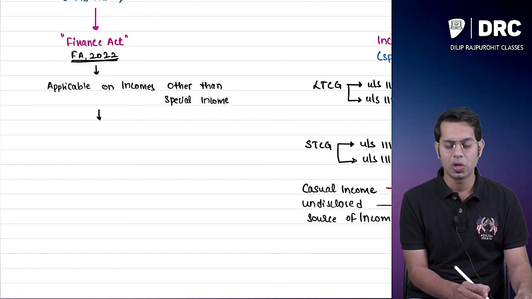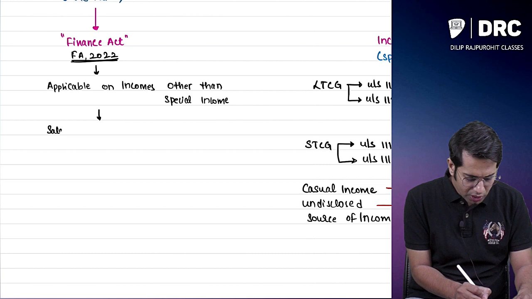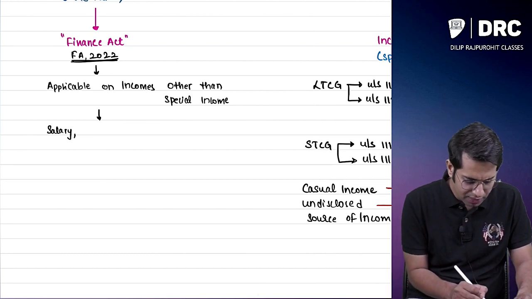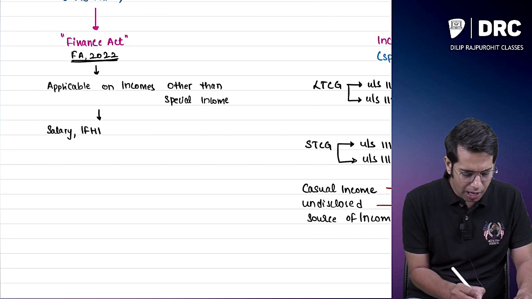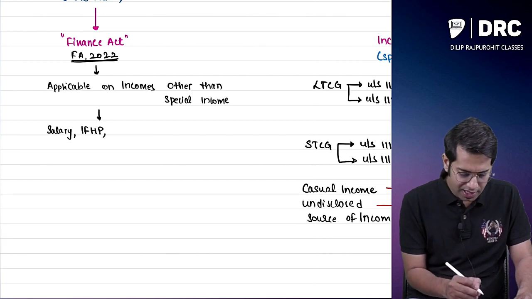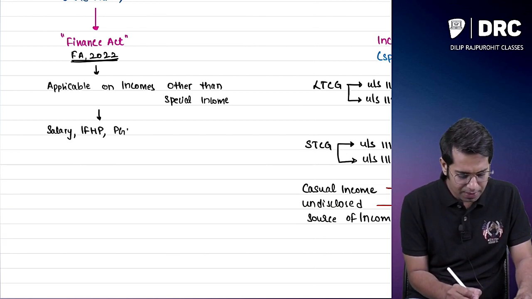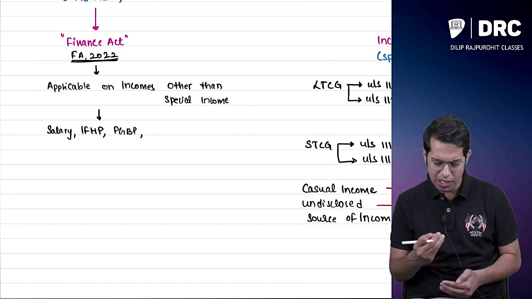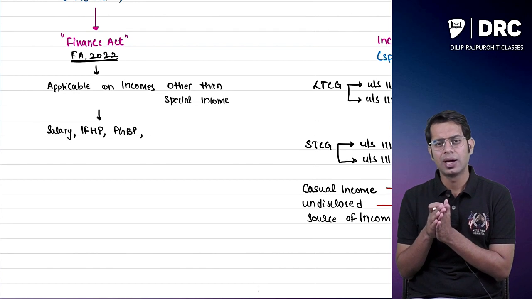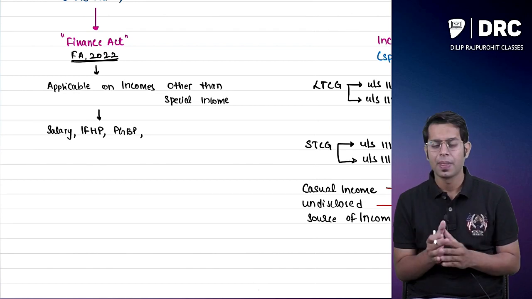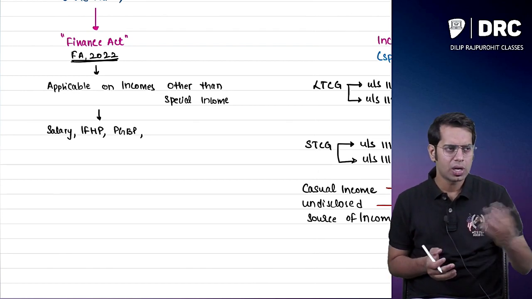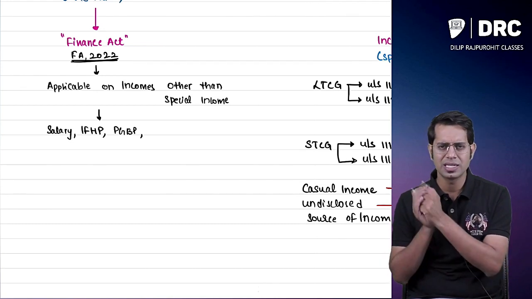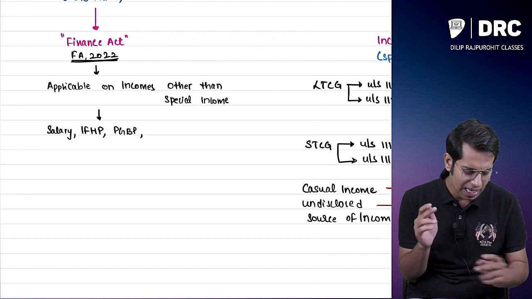Say, for example, you are receiving an income taxable under the head salary, or under the head house property, or under the head PGBP, profits and gains from business and profession. You are doing some business, earning some income, the tax rate applicable to you is slab rate. You have given a property on rent, the rate applicable is slab rates, that is nothing but the normal tax rate given in the Finance Act.